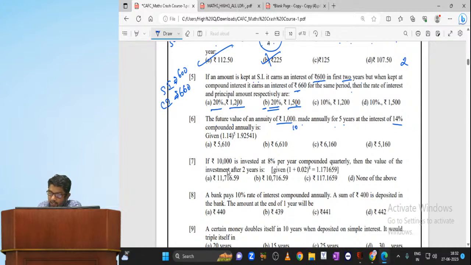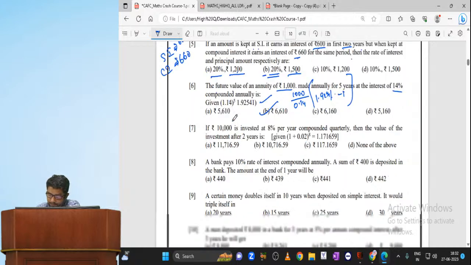It's very simple. 1000 divided by rate of interest, 14%, and 1.14 whole power 5 minus 1. Sir, this 1.14 whole power 5 value is given, sir. Directly you substitute the value here, my dear. So what you are going to get? 1.92541 minus 1, into 1000 divided by 0.14. May I know what is the answer? Option B. 6610. Option B. Next step.